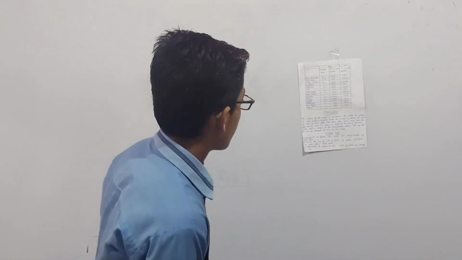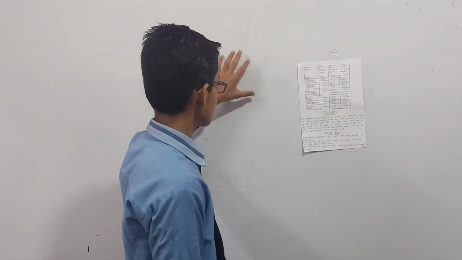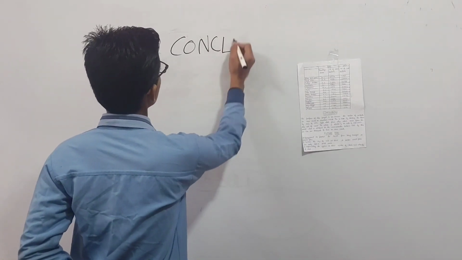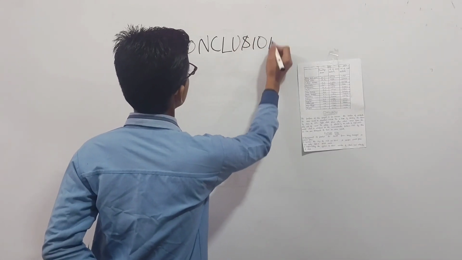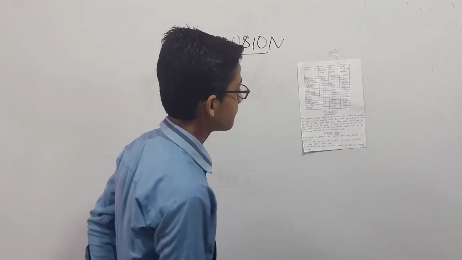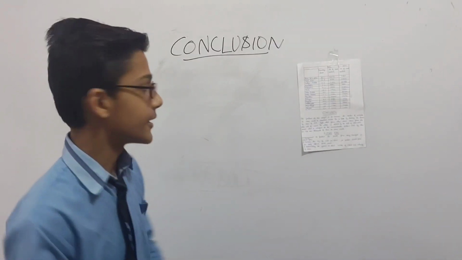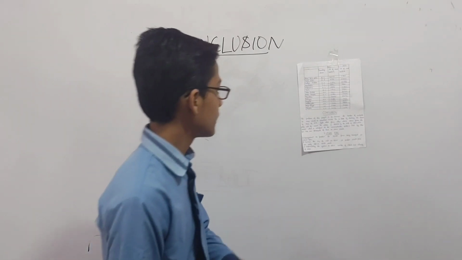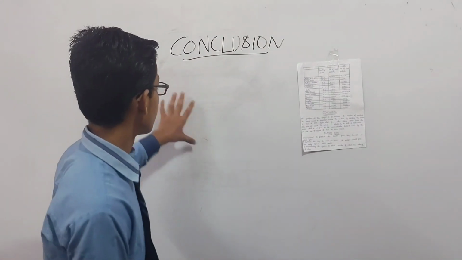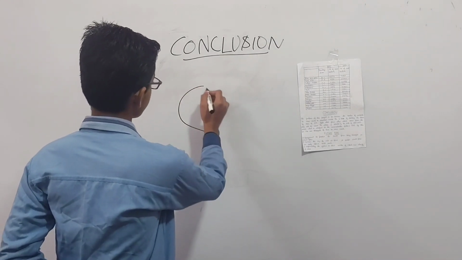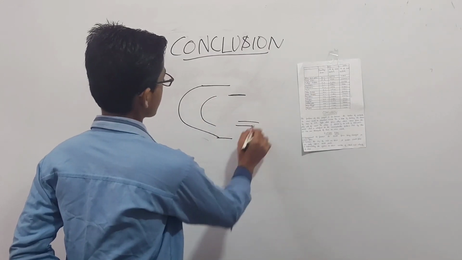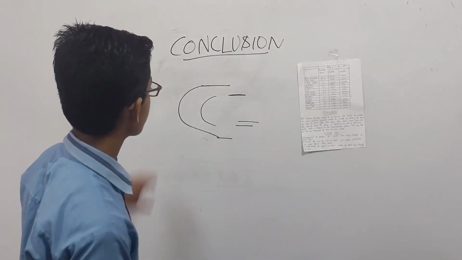So guys, now further we discuss the conclusion of this project. What conclusion did we find from this project report? Conclusion. The purpose of making this project is to decrease the number of accidents that take place on roads, on curved roads or on other roads. This is done by alerting a driver coming from this side of the road that a car or obstacle is coming from the other side. So this is the conclusion of this project report.